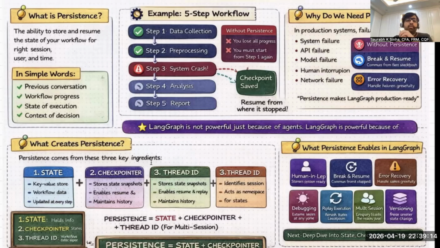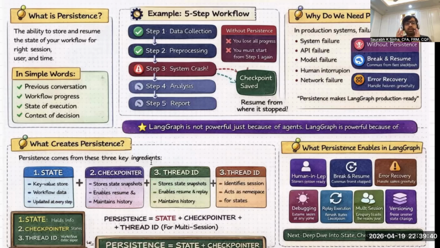In production, we all know you can have 100 users, 1000 workflows, and multiple sessions. So you must know which state belongs to which user, session, or workflow. So thread ID acts as a primary key. Actually, the right word is that it acts as a namespace, a session identifier, a user identifier.